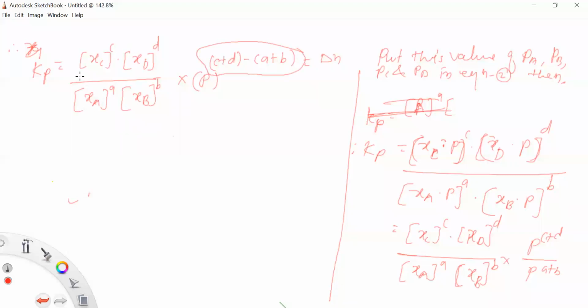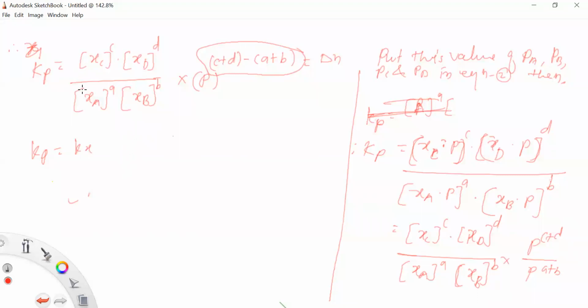Now if we call this equation Kp, then from equation number 3 we can write Kp is equal to Kx.